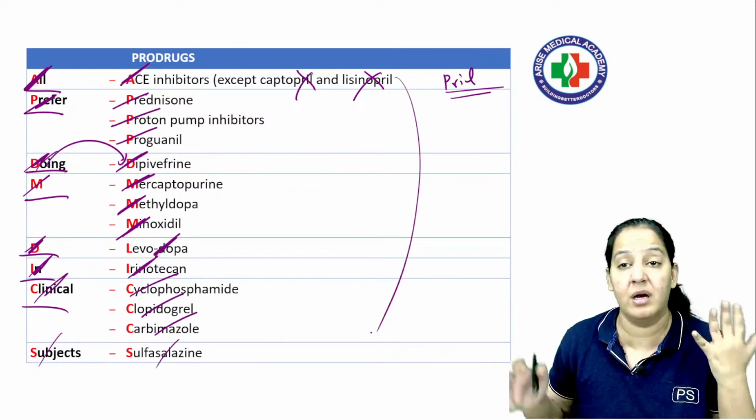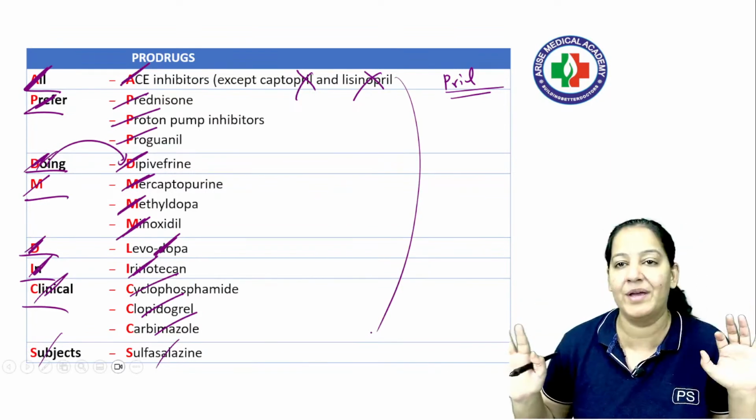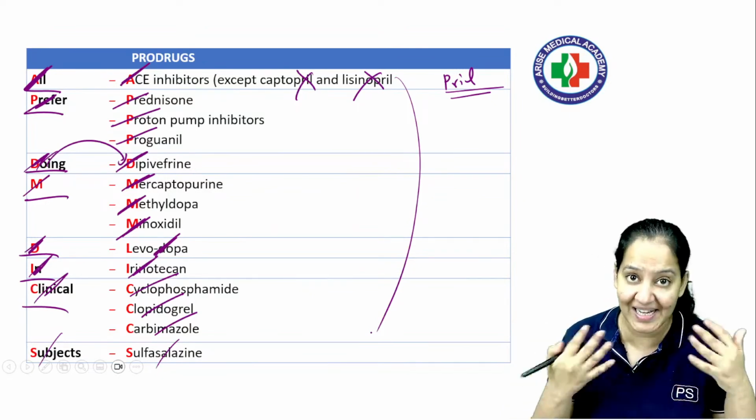You will say, ma'am, how do I learn this, it is a big list. There is no way around it, you have to learn it. With the mnemonic, at least you are able to learn.